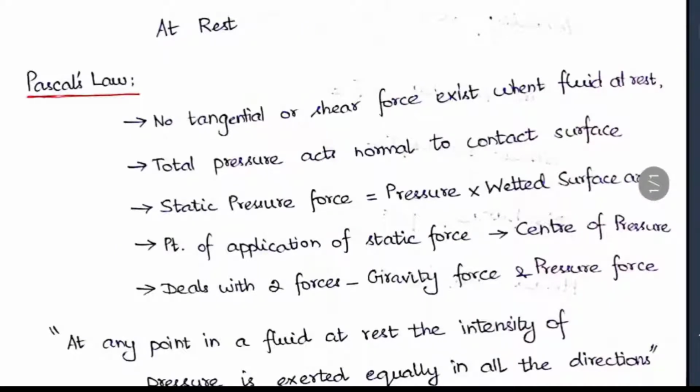Pressure means we know that it is force per unit area. So how much force is acting per unit area will create a pressure or stress there. That is what we call pressure. The types of pressure and pressure measurement devices we'll be seeing in a separate lecture. Here, no tangential or shear force will exist in a fluid when the fluid is at rest. And the total pressure acting on the fluid will be acting normal to the contact surface. Normal means just perpendicular to the contact surface.